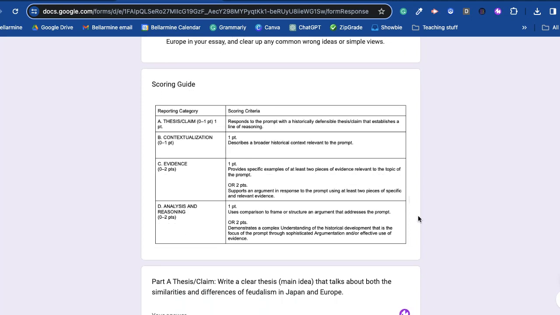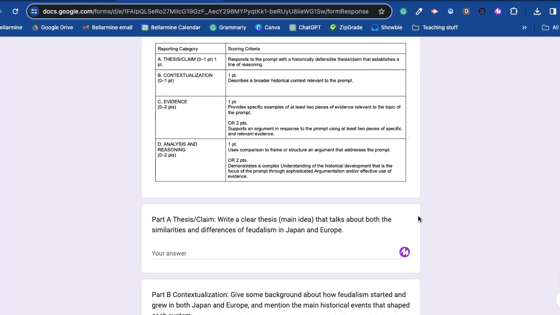For analysis and reasoning, you will get 1 point if you use comparison to frame or structure an argument that addresses the prompt, and 2 points if you demonstrate a complex understanding of the historical development that is the focus of the prompt through sophisticated argumentation and/or the effective use of evidence.